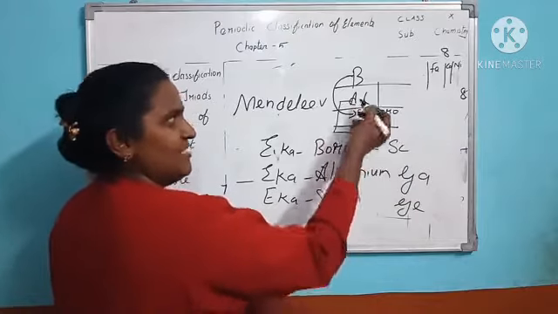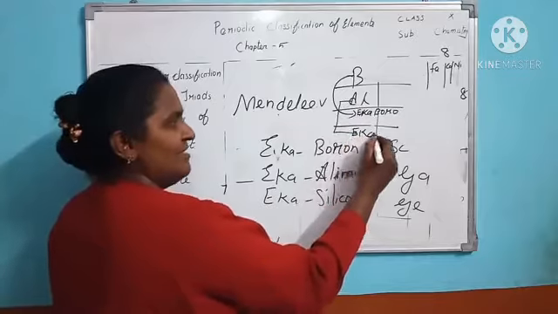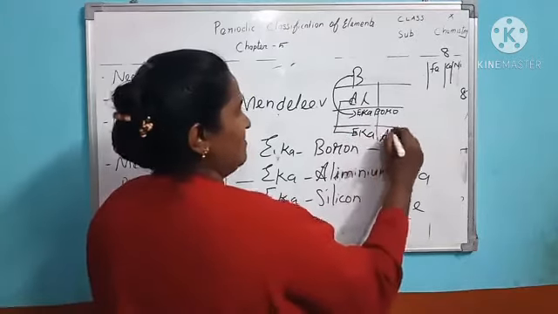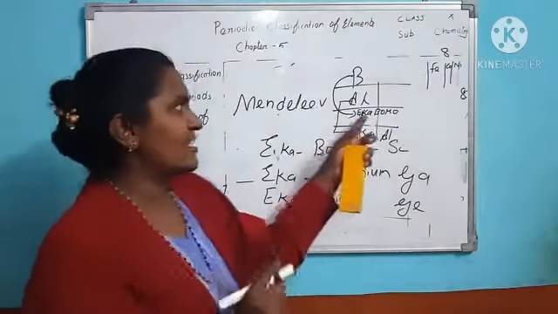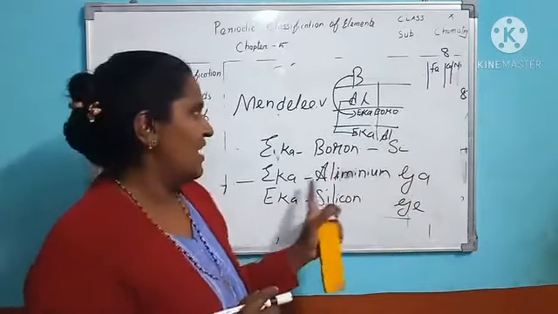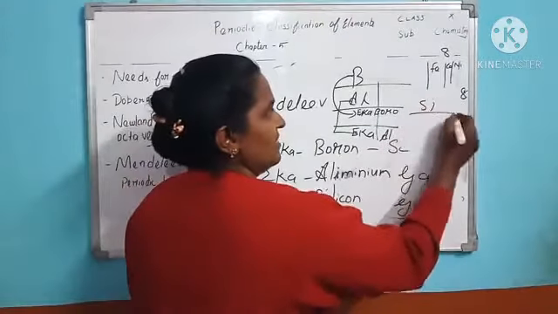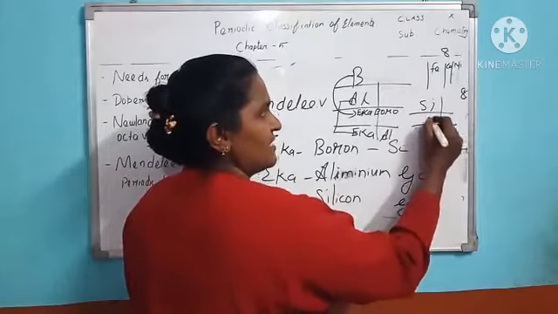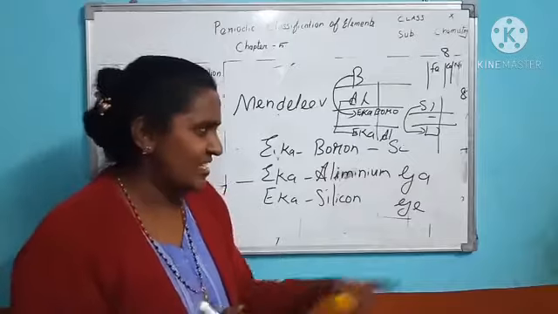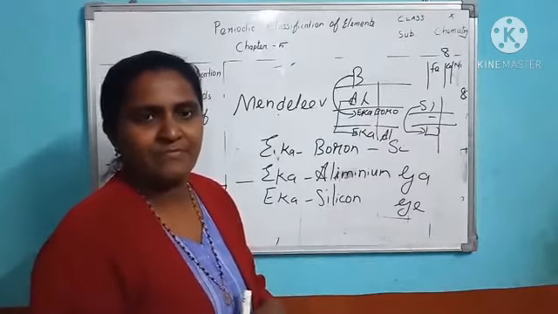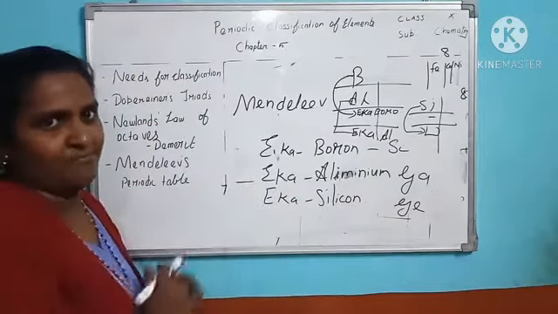Leaving one element after aluminium, that is Eka-aluminium. Understood? Eka-boron was later discovered as scandium, Eka-aluminium as gallium, and after silicon, leaving some elements, there is space, and one after it is called Eka-silicon. Later it was discovered as germanium. Understand? These are the elements discovered based on his prediction.